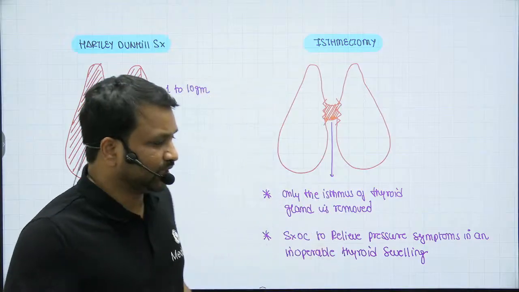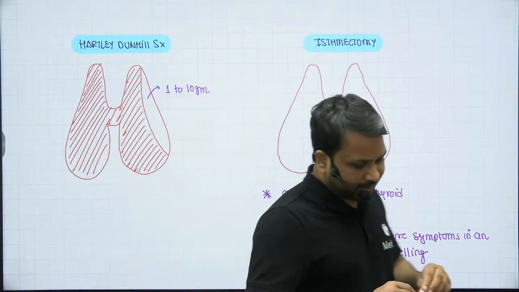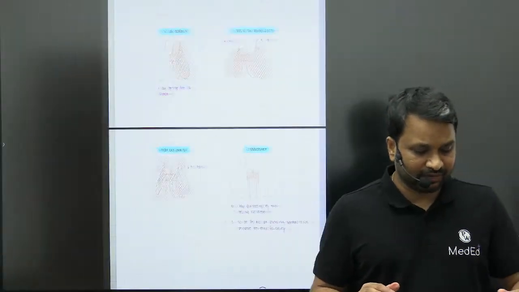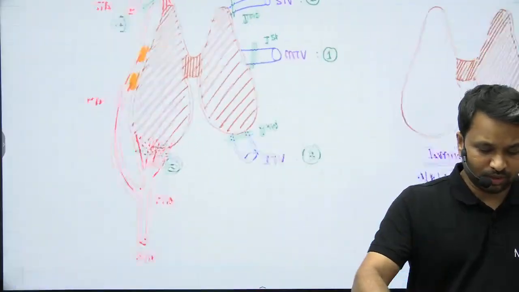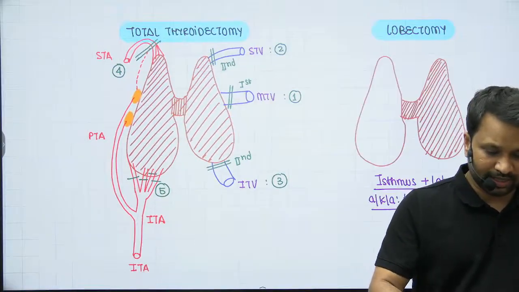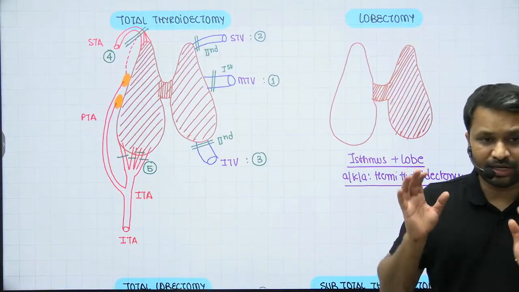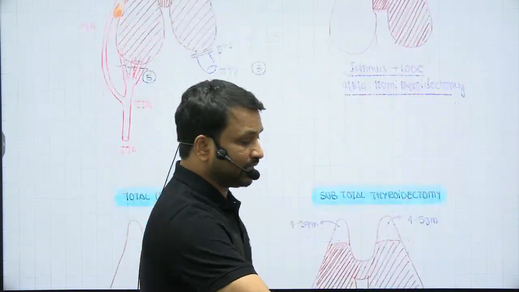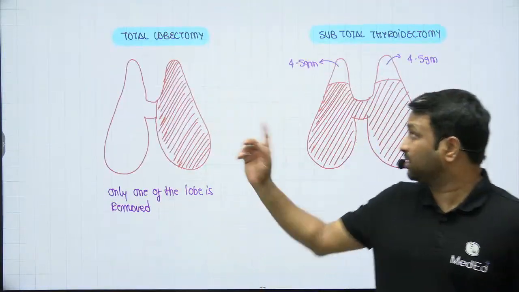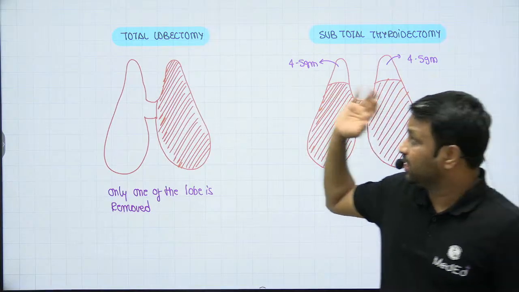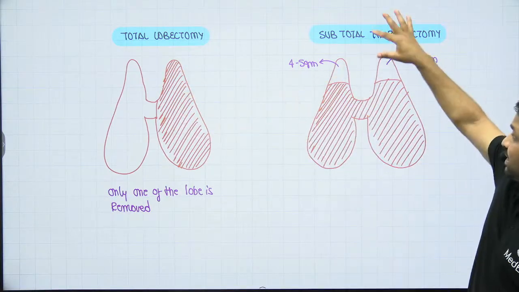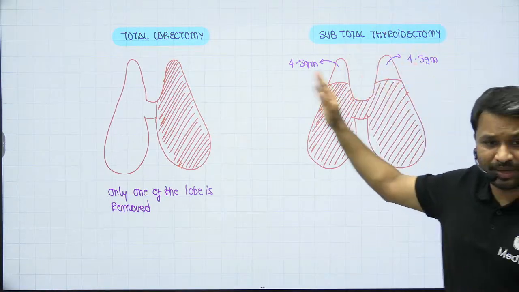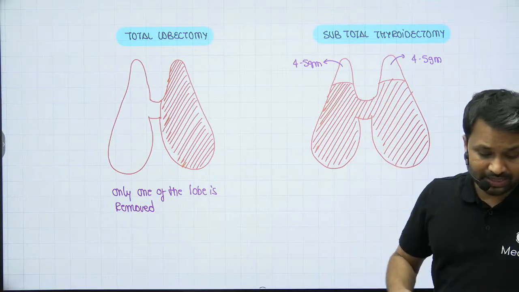So this gives you an entire context of various thyroid surgeries that we have. So what are the surgeries that we have? You can go ahead with total thyroidectomy or lobectomy. Remember, lobectomy is going to be lobe plus isthmus. Then you have the difference between total lobectomy and the subtotal lobectomy. In total lobectomy, only the lobe is removed. In subtotal, a small amount of thyroid tissue is left behind on either pole. The rest of the gland is going to be removed.